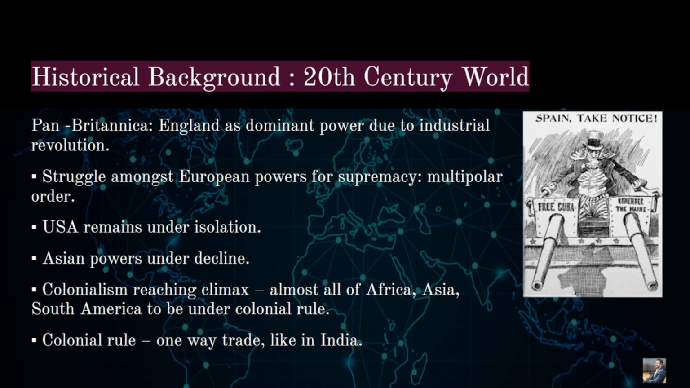But still USA chose to remain under isolation, under an Iron Curtain. When they were under isolation, they tried building their internal matters. What does this mean? They mainly focused on economy, on resources, on trade, commerce, and on defense.